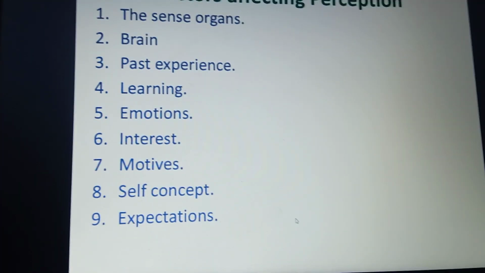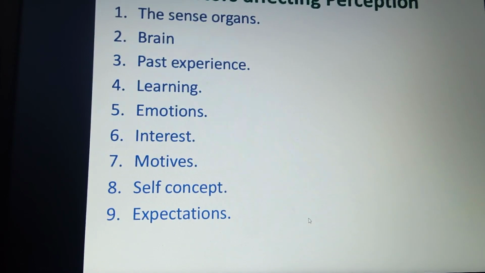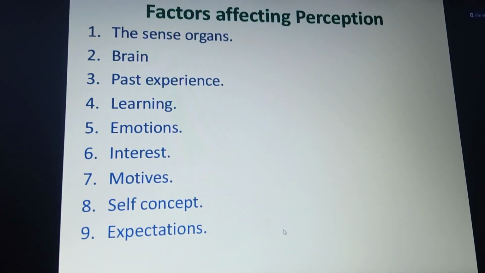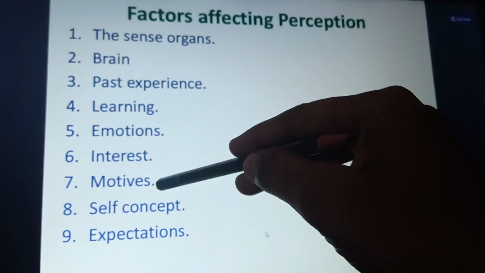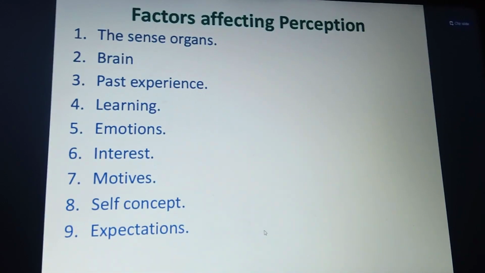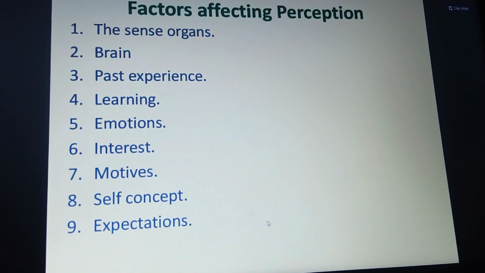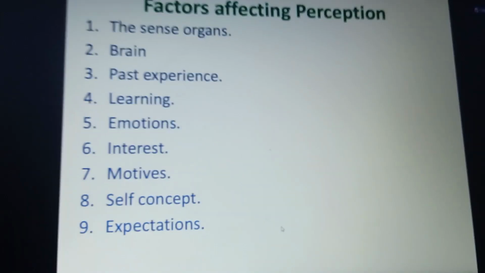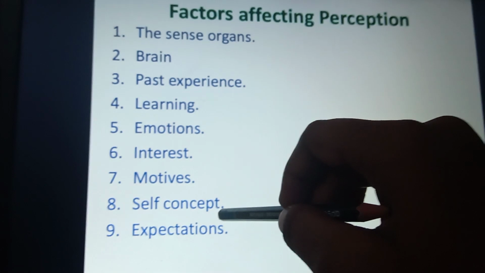And interest. Interest is nothing else but, as in yesterday's topic I already discussed, if you have interest in the subject only, you can learn with enthusiasm towards the object. If you don't have an interest towards the product, you are not going to perceive things. Okay, and motives. Already in characteristics I gave an example: if you have the goal that you want to pass or get distinction marks in BSc nursing, automatically you will have the enthusiasm to read and study. Yes, if you don't have a particular motive, there is no movement or goal towards success.